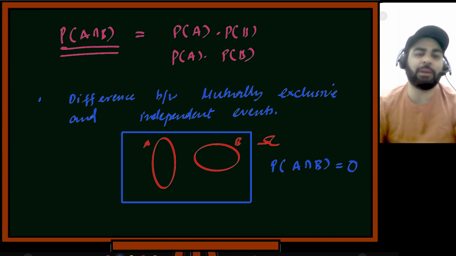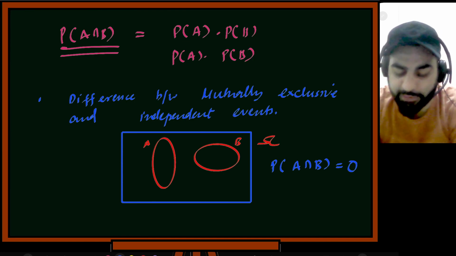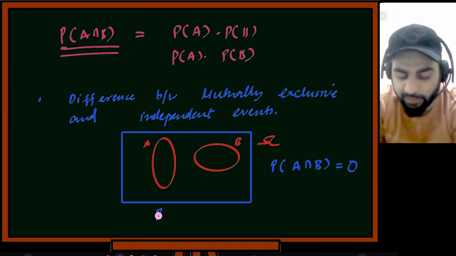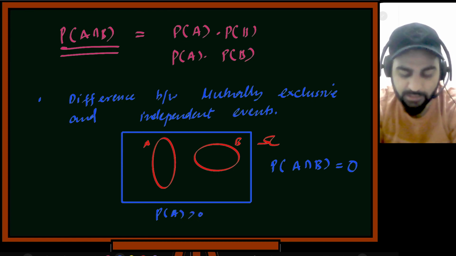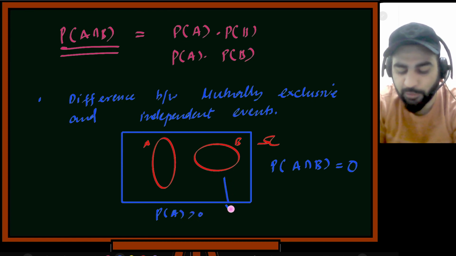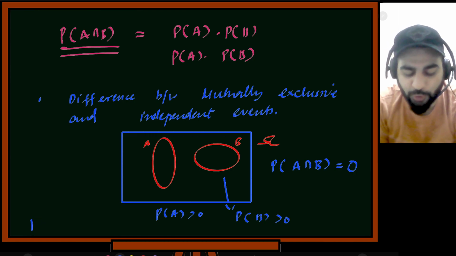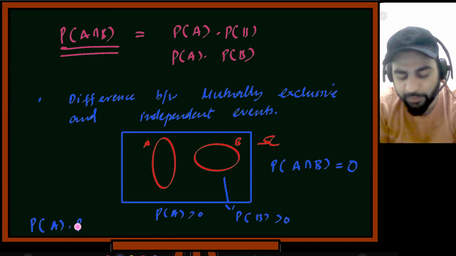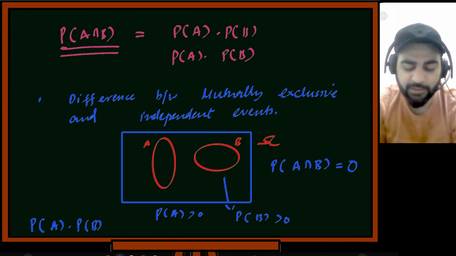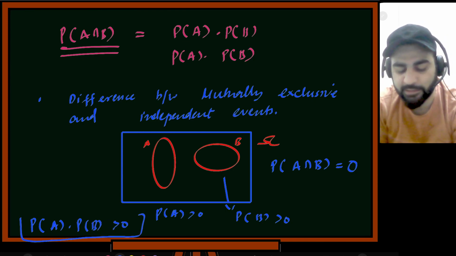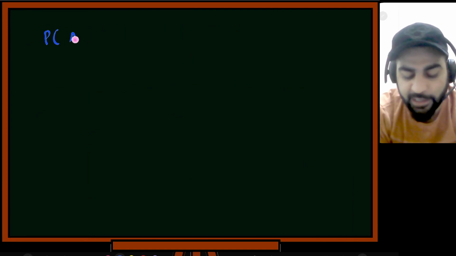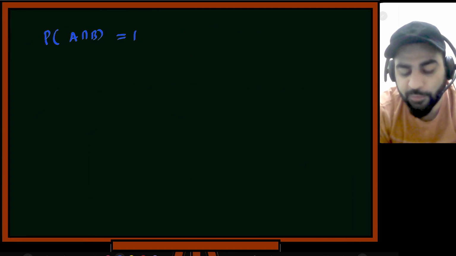So are they independent though? We'll see. Are they independent? So this probability of A will be greater than 0, obviously, because it's a sample space, and probability of B will also be greater than 0. So probability of A multiplied by probability of B, how much will it be? This will be greater than 0, obviously. But for independence we need the probability of A intersection B to be equal to probability of A multiplied by probability of B.